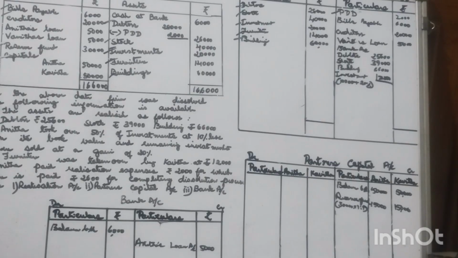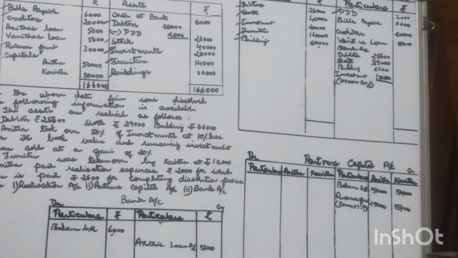So bank account: debtors realized for 25,600, stock 39,000, building 66,000, investment 50% of the investment. Out of 20,000, 10,000 investment is taken over by one of the partners, Anita, and the remaining investment 10,000 plus 20% gain, that will be 12,000.